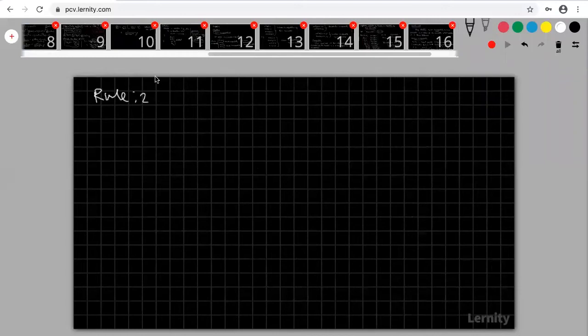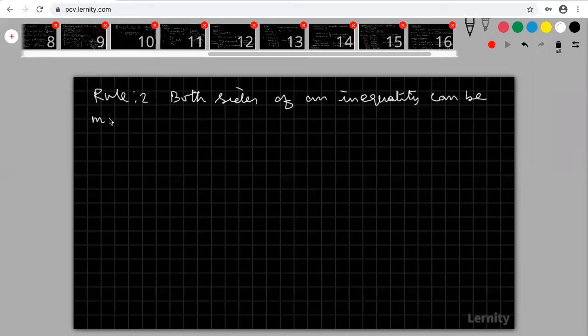What is my rule 2? Both the sides, I'm going to multiply or divide both the sides by a positive number or negative number. So therefore, both the sides of an inequality can be multiplied or divided.